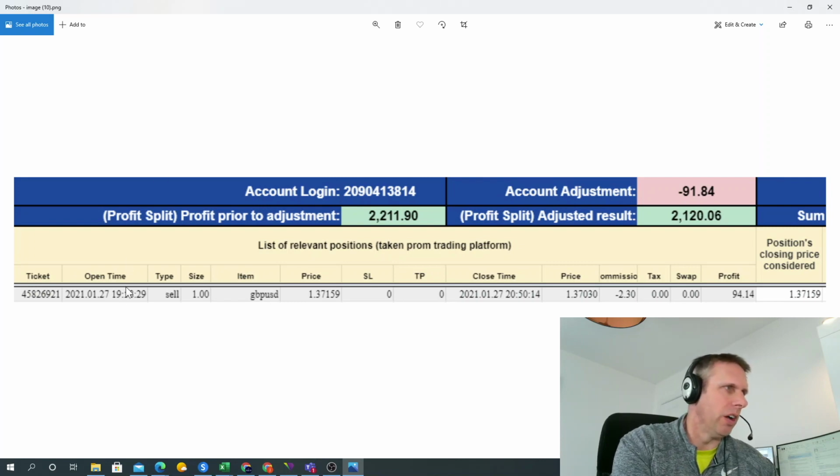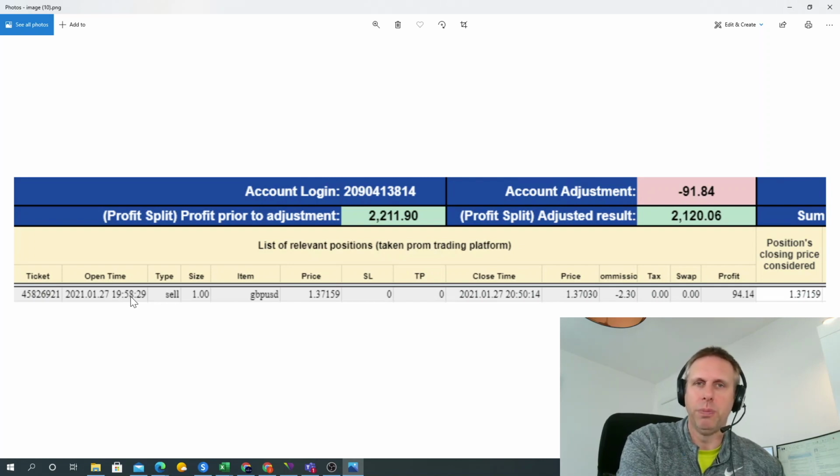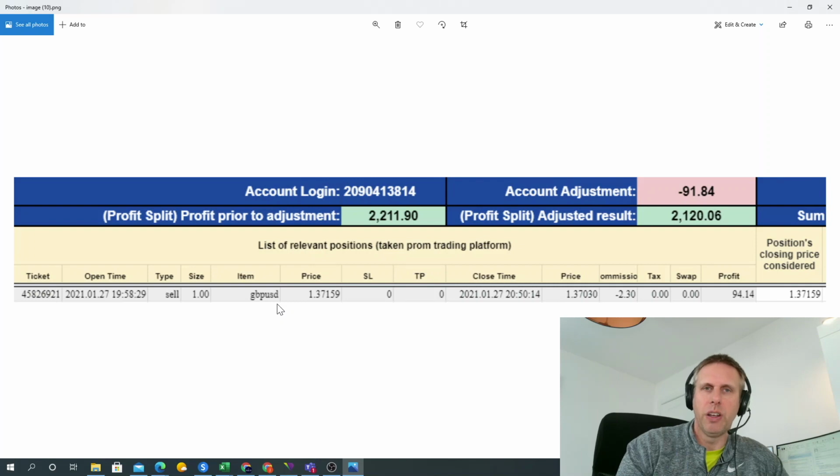As we can see here, I opened a trade 29 seconds into the window of restricted news events, which was a mistake on my part because I was doing it on my phone. I didn't have access to all of the tools I would normally have on my trading platform. It wasn't a massive trade, it was a very quick short on GBP USD when it was reaching a resistance level of 137. As we can see, the profit was only £94, so it wasn't a huge impact on the overall figures for the month.